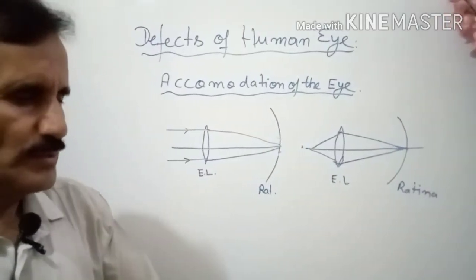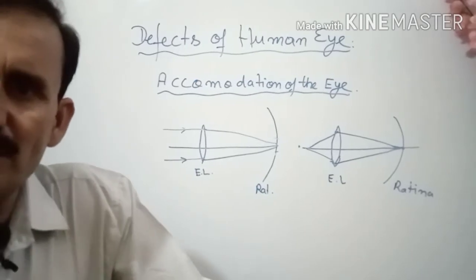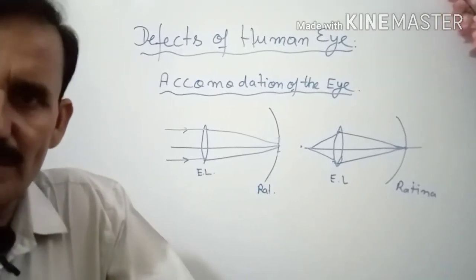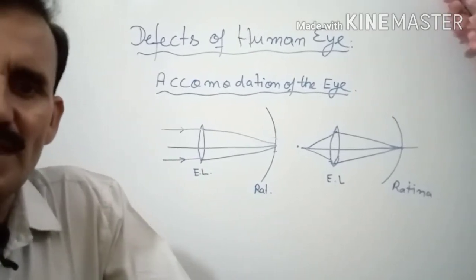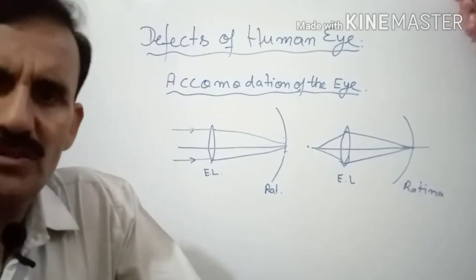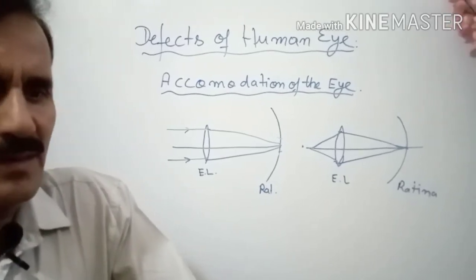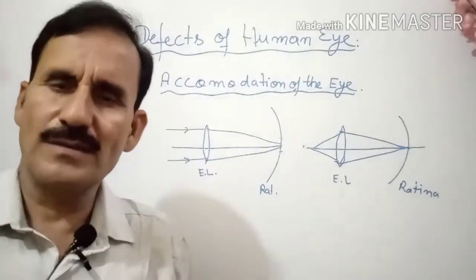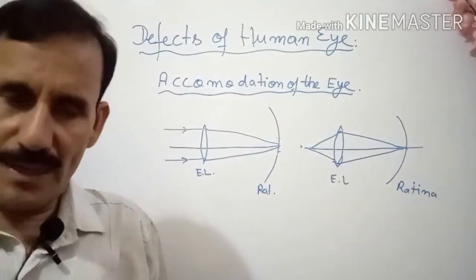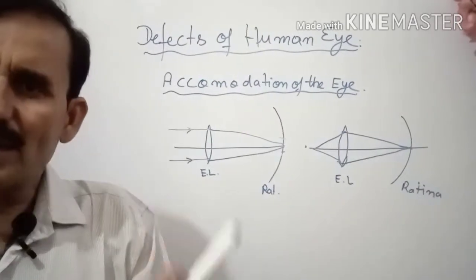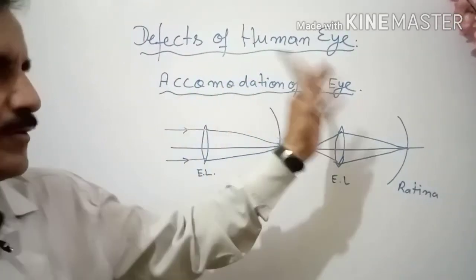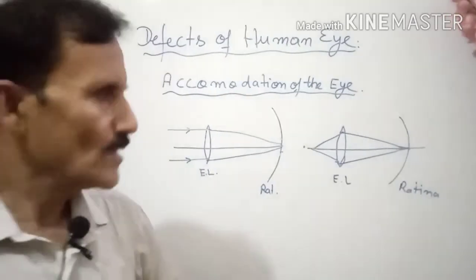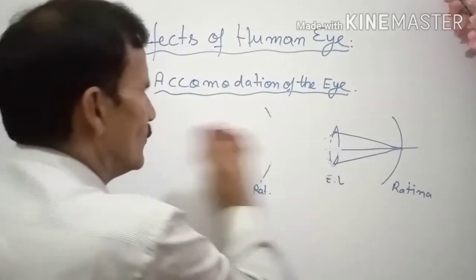So when you decrease or increase the focal length of the eye lens with the help of ciliary muscles, which are naturally given, that power of increasing or decreasing the focal length of the eye lens is called the accommodation power of the eye. So what is accommodation?